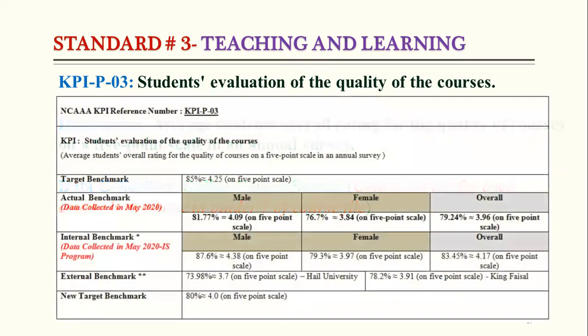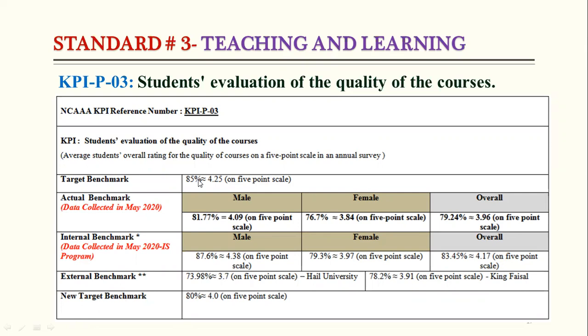If we see the last year results for this KPI number 3, the target was 85%, and in the male campus it was 81.77%, and in female it was 76.7%. So overall, that is 79.24%, and still we did not achieve our target for last year. Similarly, in the IS department used as a benchmark, the results are given. For the external benchmark, Haile University and King Faisal University are used. And here you can see the new target benchmark that is decreased.